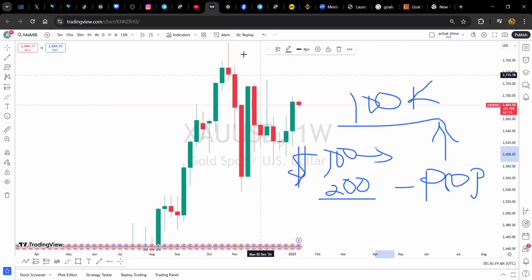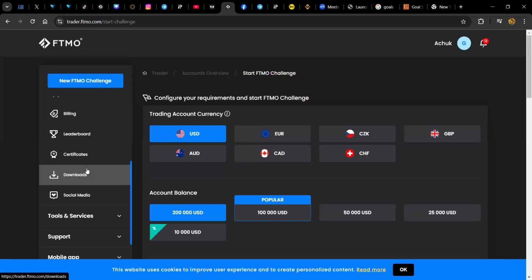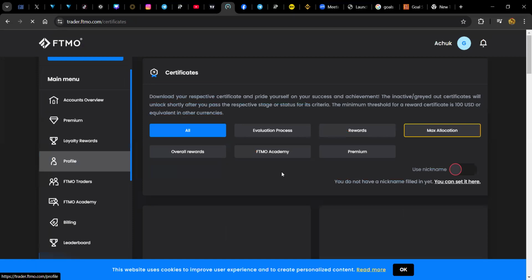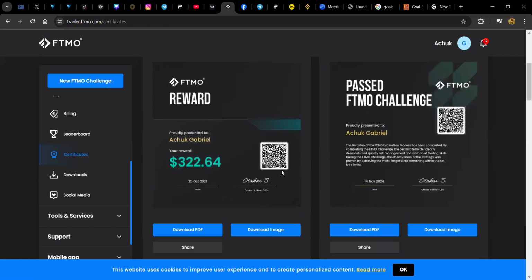So one of the prop firms I prefer usually is FTMO. And the reason why I prefer FTMO is that it is one of those firms that has remained inflexible with their rules, and also is one of those firms which has actually paid me. I remember when I was doing prop firms, it is one of those firms which has actually paid me.